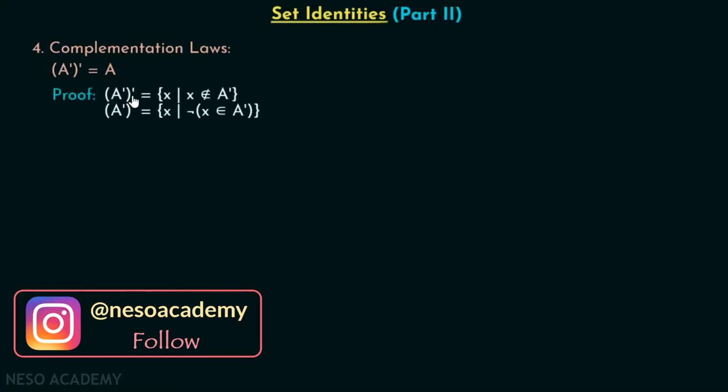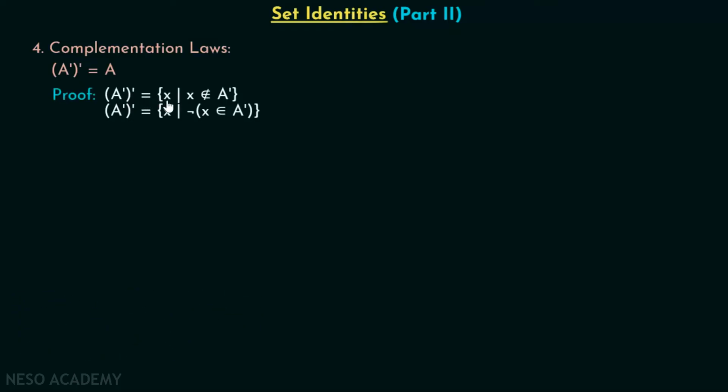A complement complement is equal to the set of all x such that x does not belong to A complement. Now here, obviously, we are talking about A complement complement. From the definition of complement, it is clear that it is nothing but a set of all x such that x does not belong to A complement. Can't we replace this x does not belong to A complement by not of x belongs to A complement? Yes, obviously we can do this, right? So let's just replace this by not x belongs to A complement.